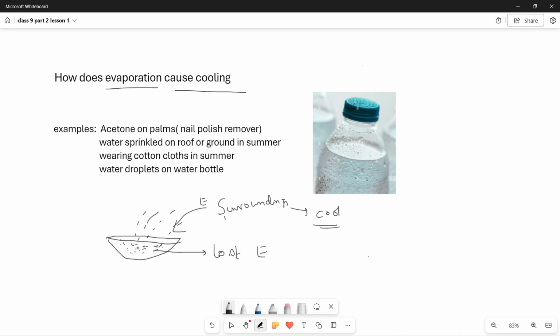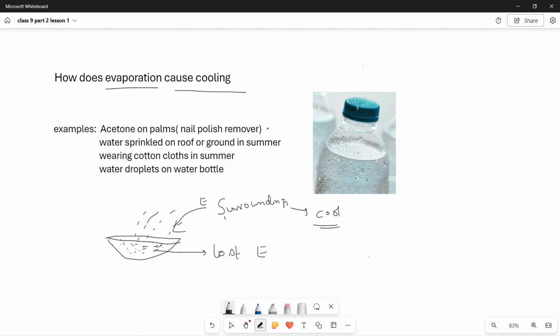Okay, when the evaporation is carried out, the particles in the liquid lose some energy. That lost energy is regained from the surroundings, or absorbed from the surroundings. Then the surroundings, by losing energy, feel a cooling effect. Okay, so examples: acetone on palm. Acetone you can get in the lab, or at home you can use nail polish remover.